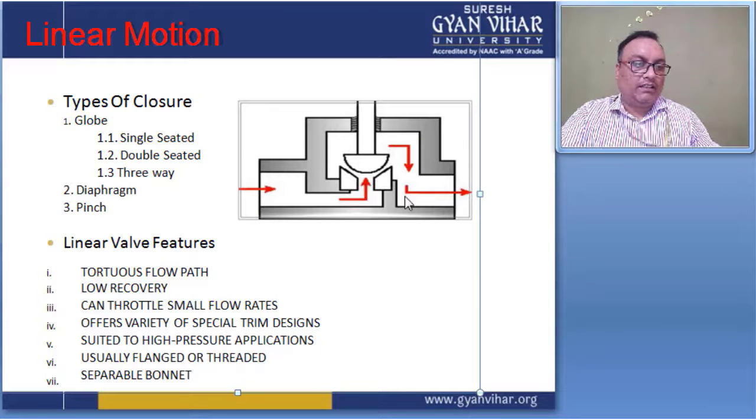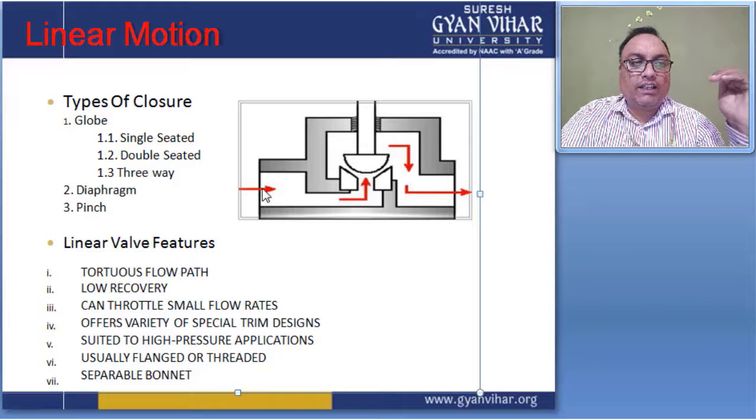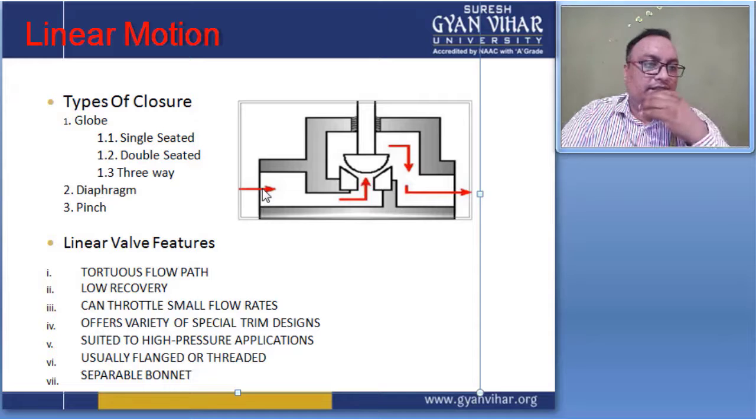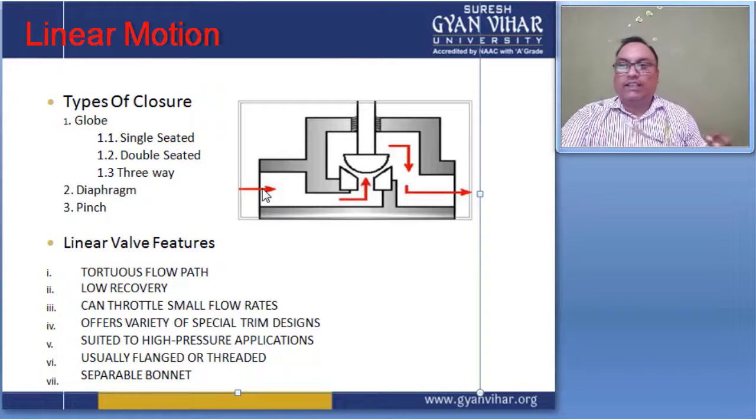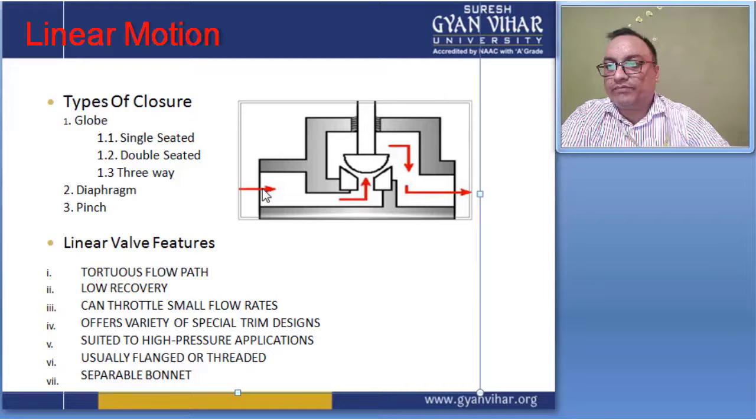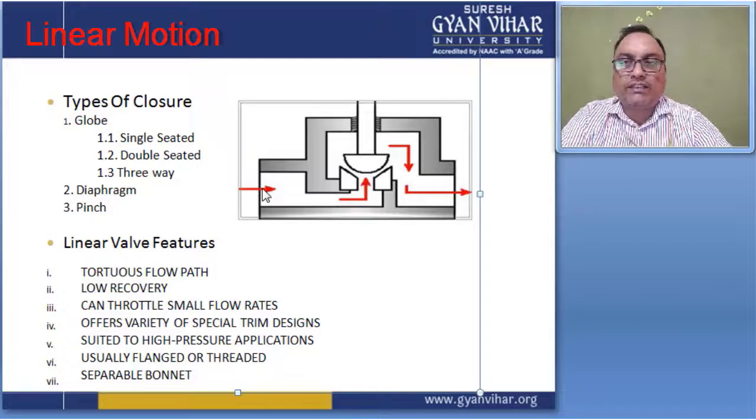The circular portion shows the seat of the valve, and the fluid comes from that side, which is called the inlet portion, and the fluid goes out from that side. This is called the outlet portion, and in between one seat is present.